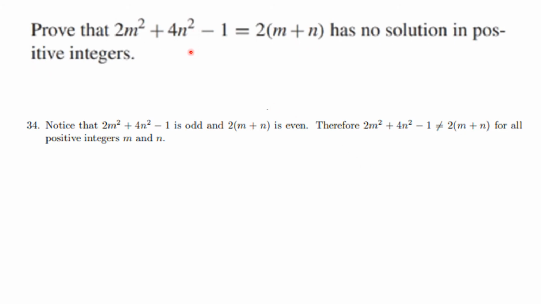Well, this one you can't do that way because there are an infinite number of positive integers. I suppose you could try to move this over, but it's much more complicated. The easy and correct way to approach this problem is, notice that this one is an even number, and that's an even number, so that means this is an odd number, and here this is an even number. So those two things can't be equal because one is odd and one is even.